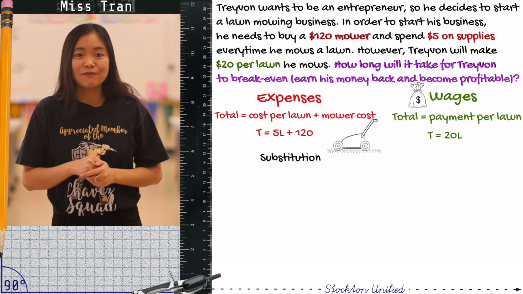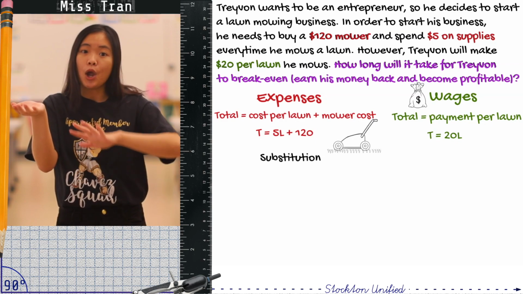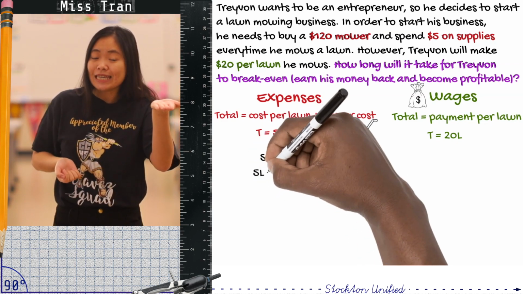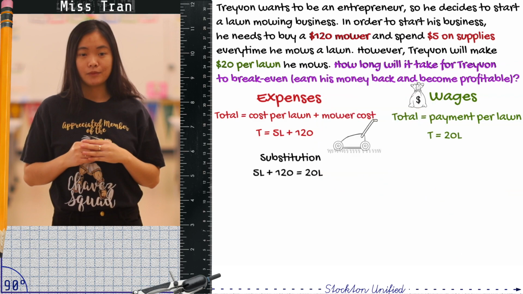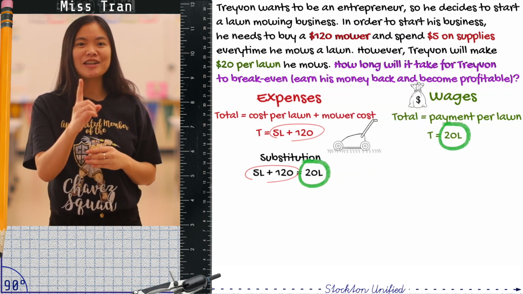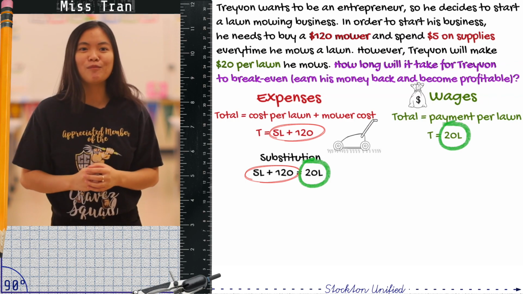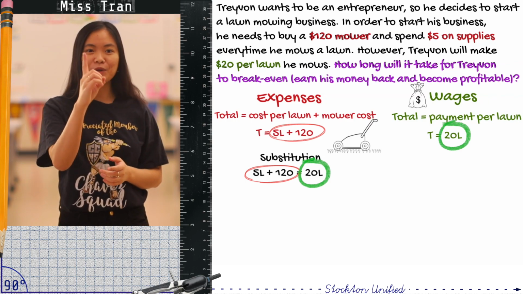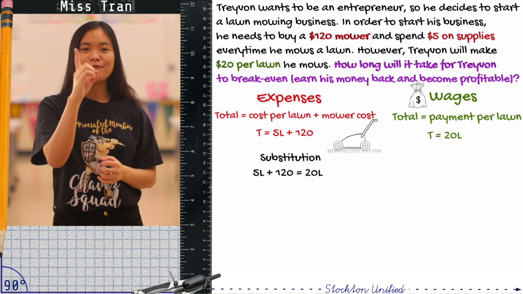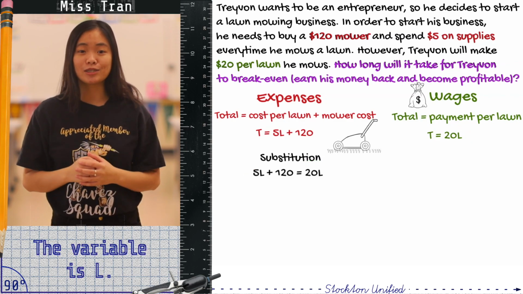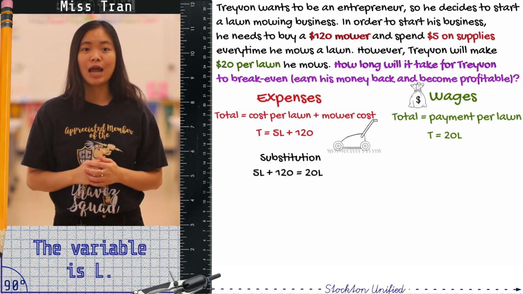We replace the T value from the expense equation with the equal value of T from the earning equation. We will make this one new equation from the two beginning equations. This clever move will create one new equation that has only one variable. So now we can solve the equation to find out the number of lawns.